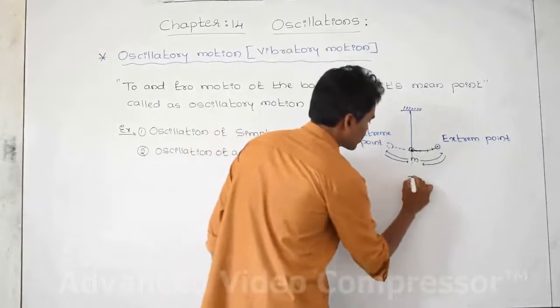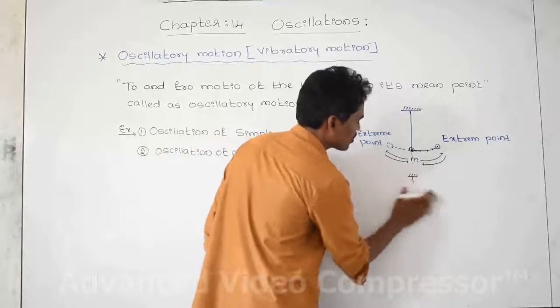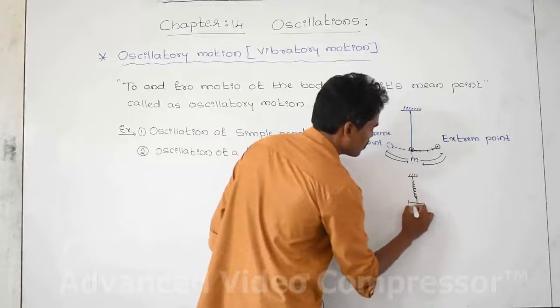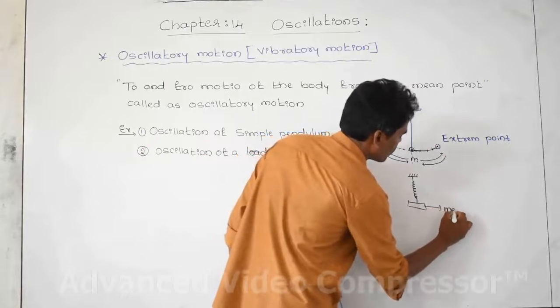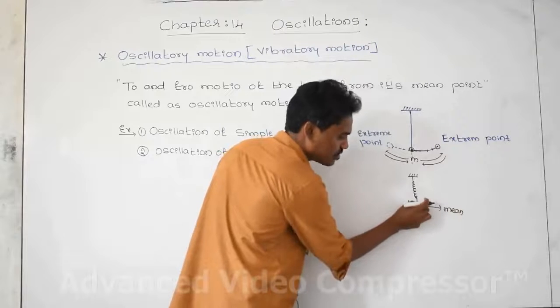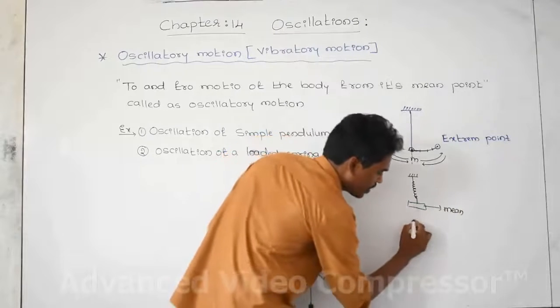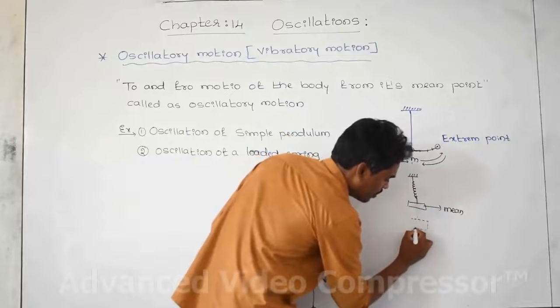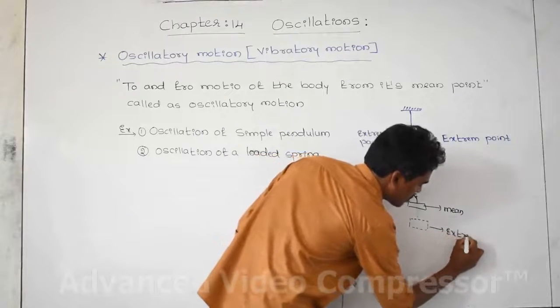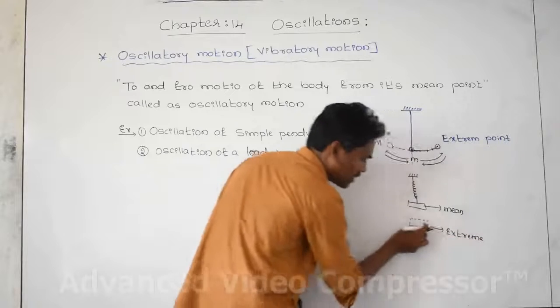Let us take, this is a support, and this is the spring, and this is the object, and this is the mean point. Pull it in the downward direction, this is the extreme point, and release the body.